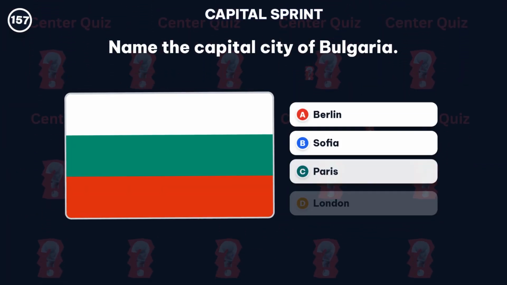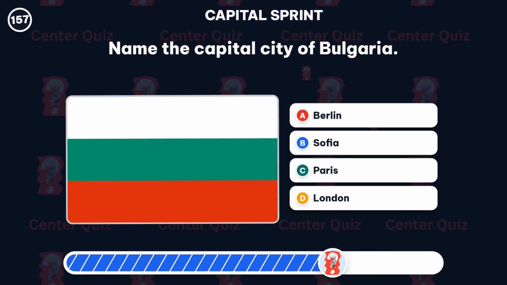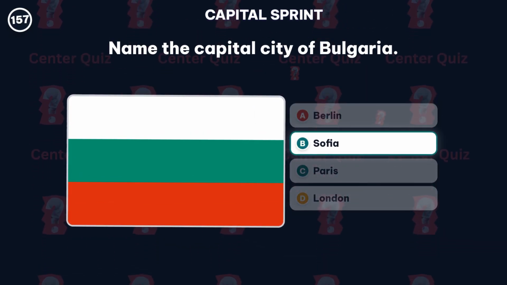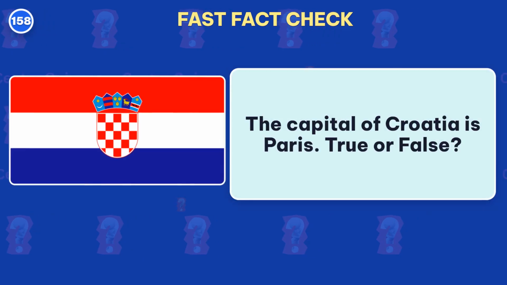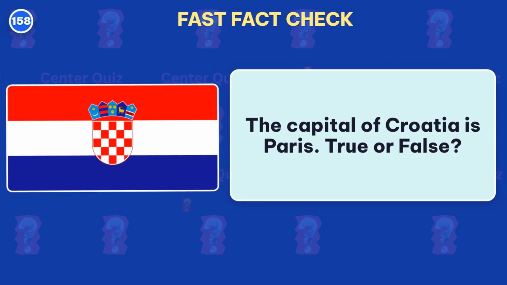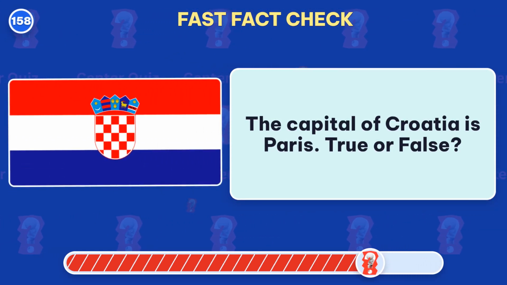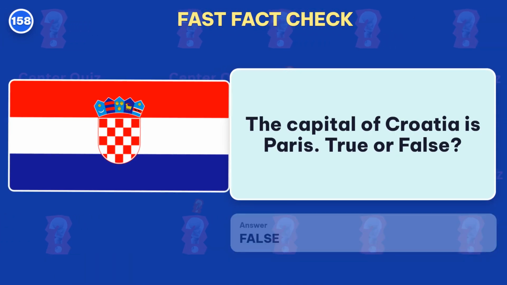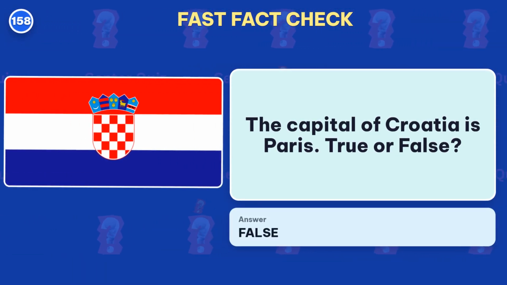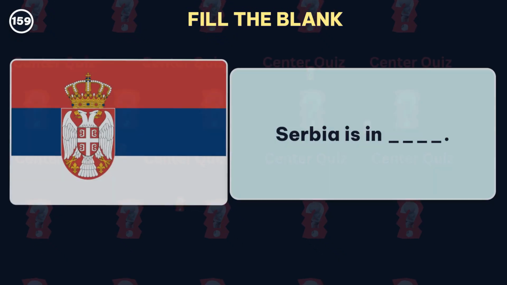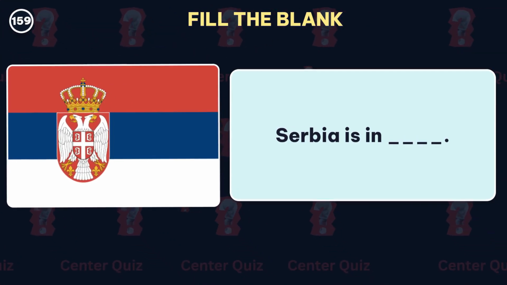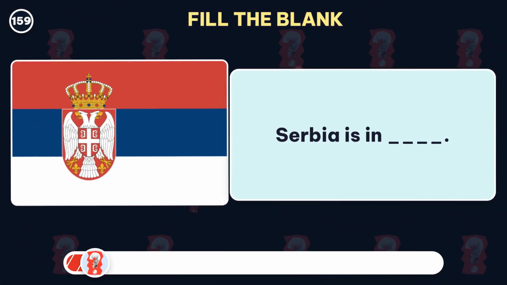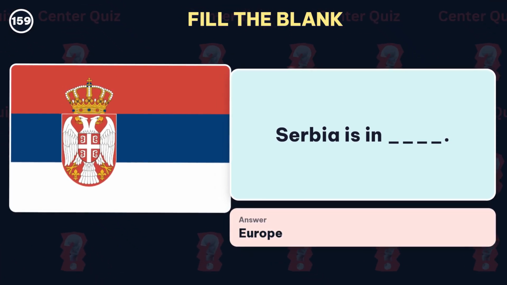Name the capital city of Bulgaria. Answer: Sofia. The capital of Croatia is Paris. True or false? False. The capital is Zagreb. Fill in the blank. Which continent is Serbia in? The missing answer is Europe.